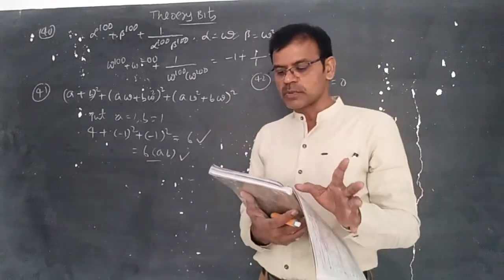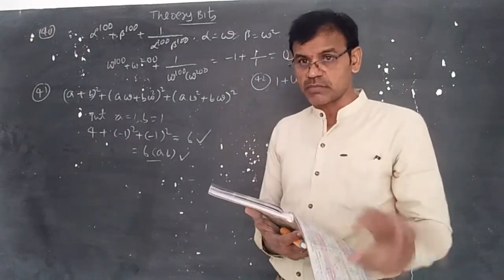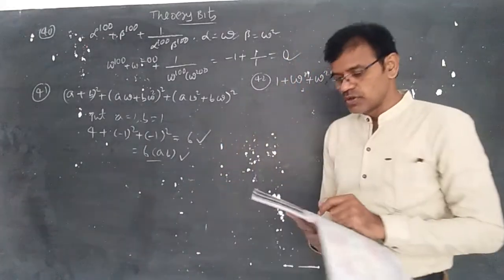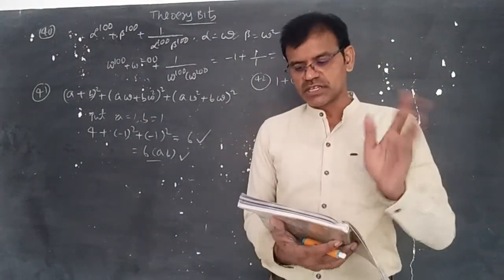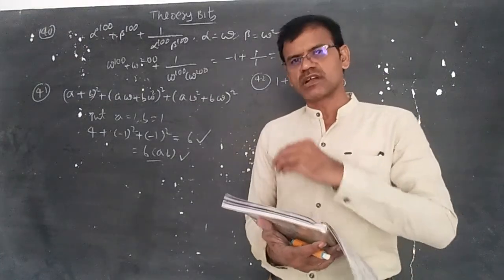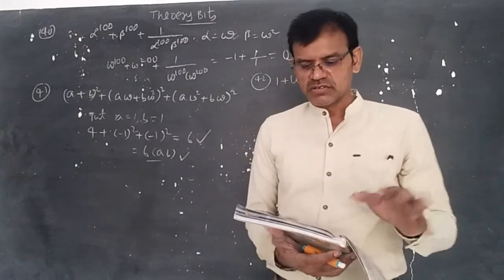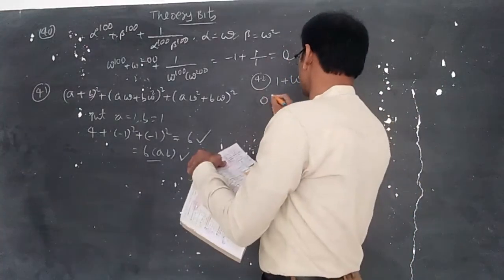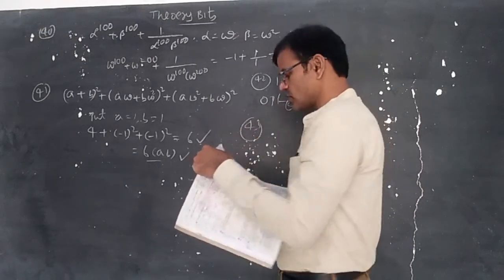Among the options, the first option 3m is a multiple of 3, so it is not correct because the sum is given as 0. 3m plus 1 is not at all a multiple of 3, so it is the correct answer. 3m plus 3 is of course a multiple of 3. 2m plus 3 is not at all a multiple of 3, but it is an unrelated answer. So option 2 is the correct answer. Directly you can write it.